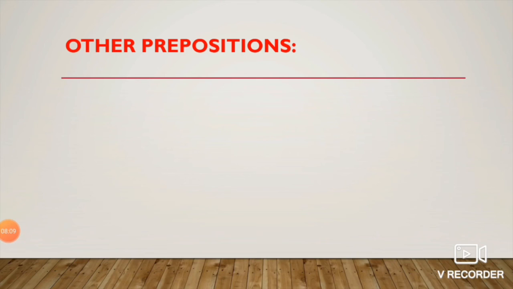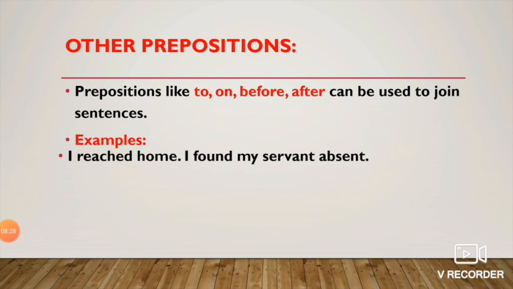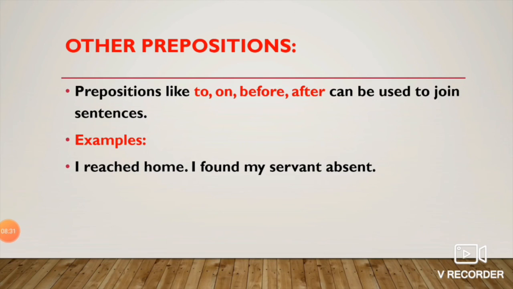Now, other than that, other prepositions are there which can be used to join sentences. Prepositions like to, on, before, after. So let us go through some examples. First, I reached home.